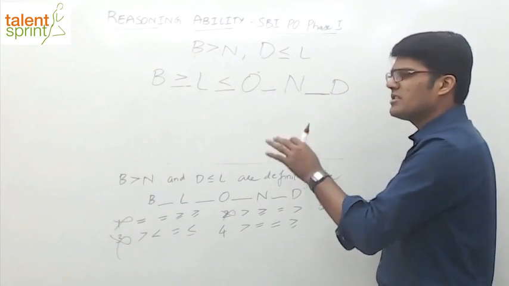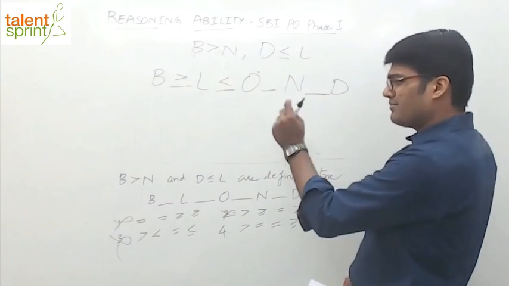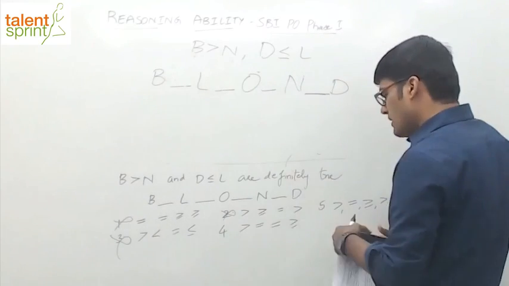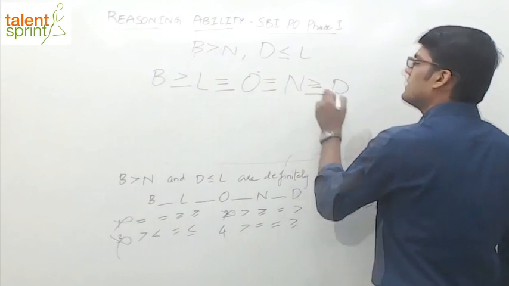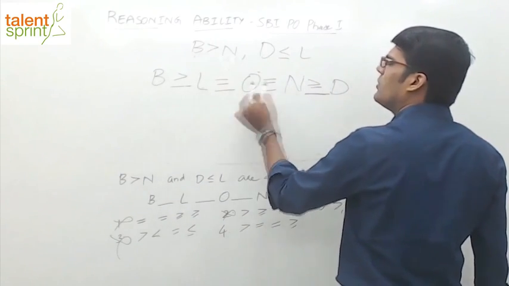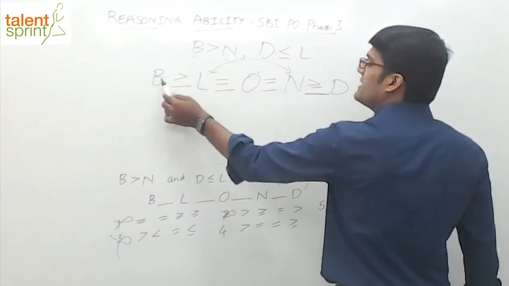So visualization is enough. You need not always actually substitute and check it out, right? Just by putting up those blanks, you can verify. Next one, the fourth option. Let's see the fourth option now. Greater, equal, greater than or equal. Now compare B greater than N. Yes, B greater than L. L and O and N are equal, so I can replace N with L. So B is greater than N.